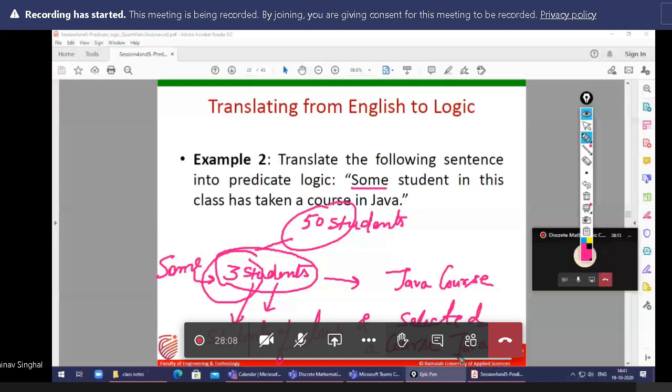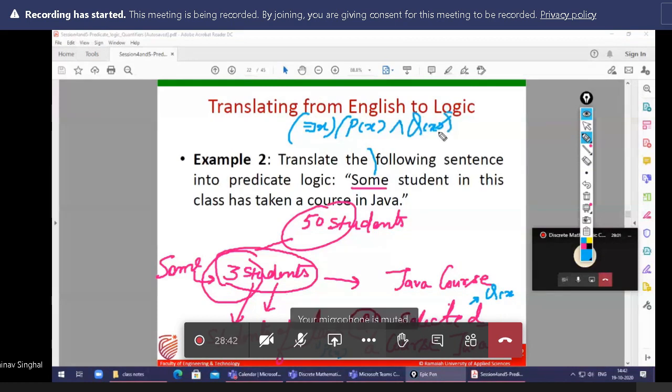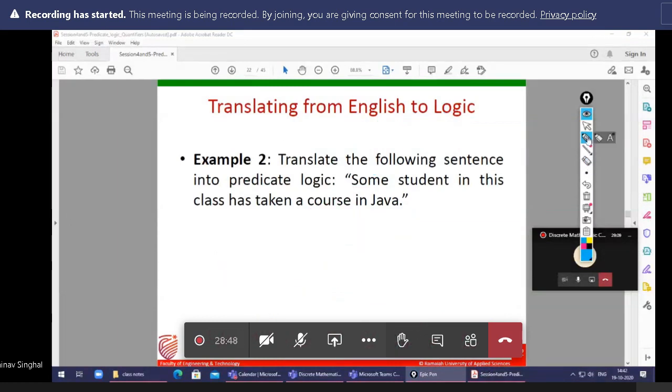So what is the mathematical expression? Some means there exists x. Already x is defined: x is a student. Then student of class you take as Px and the Java course as Qx. So Px and Qx. It depends mostly on you how you understand the given sentence.